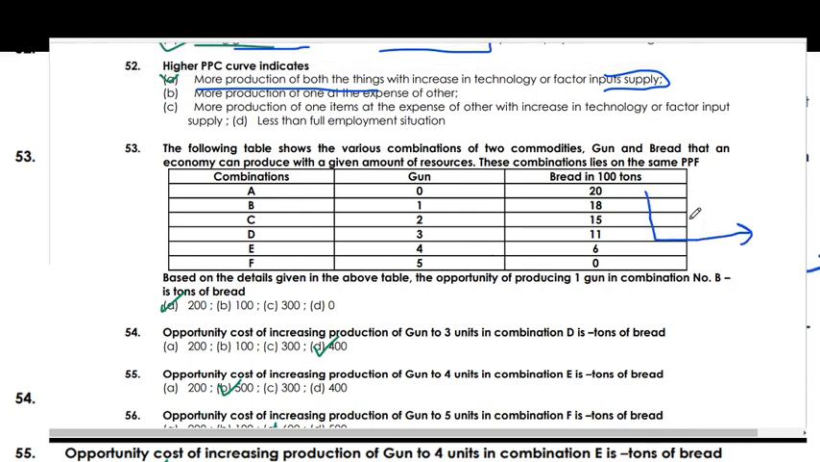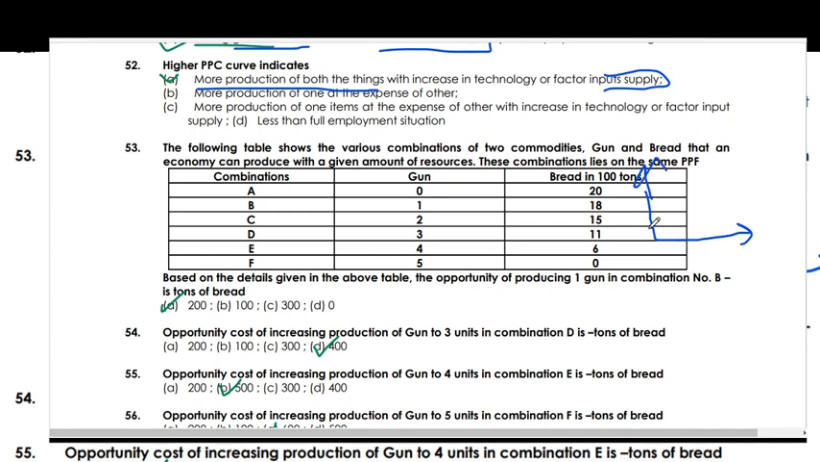We have to draw the PPF or PPC. These are the different combinations, right? Combinations A, B, C, D, E and F. So this is a PPF. Here is the production of guns and here is the bread, right?